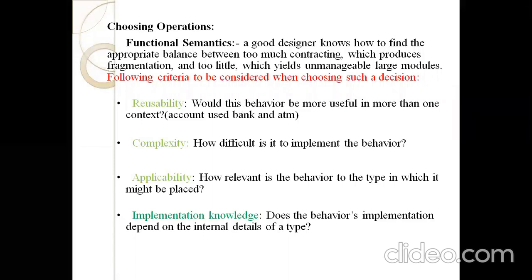Sorry for the disturbance. So choosing the operations means first the system is divided into different modules, and every module performs some operations. Based on some criteria, we divide the system into different modules.